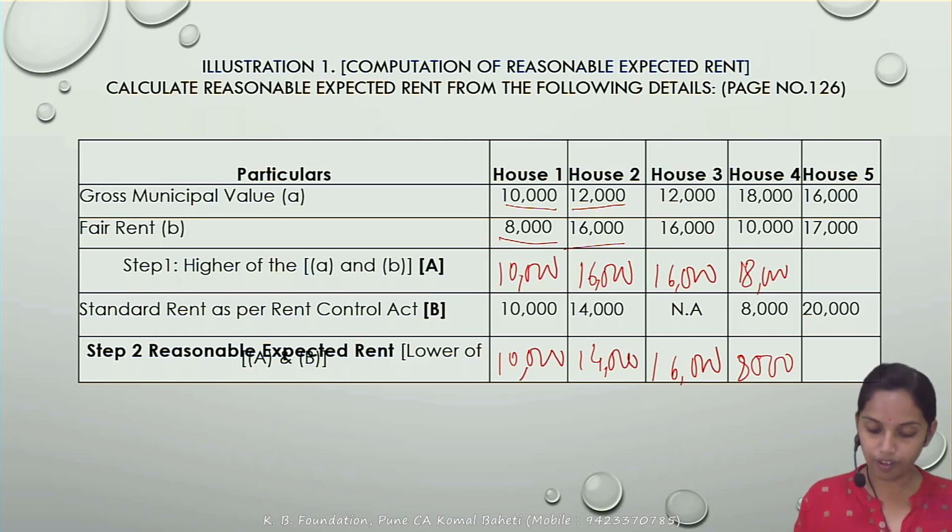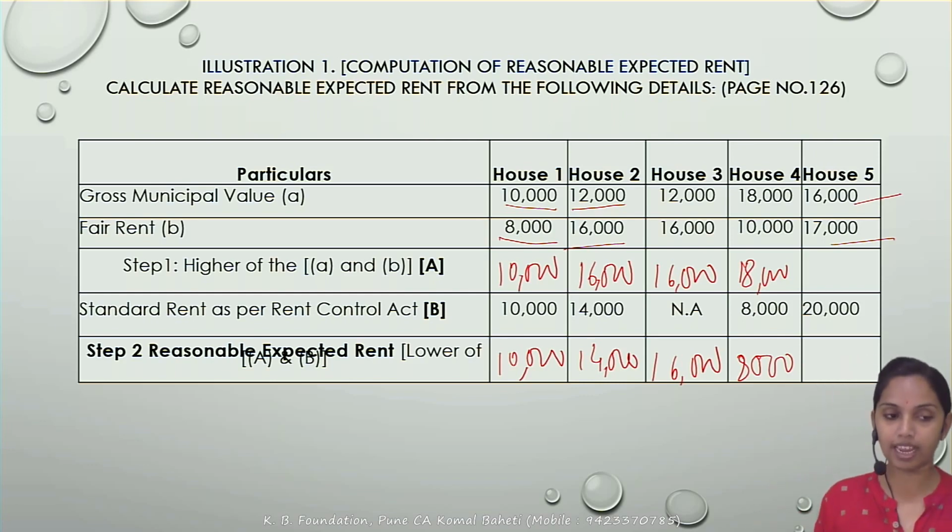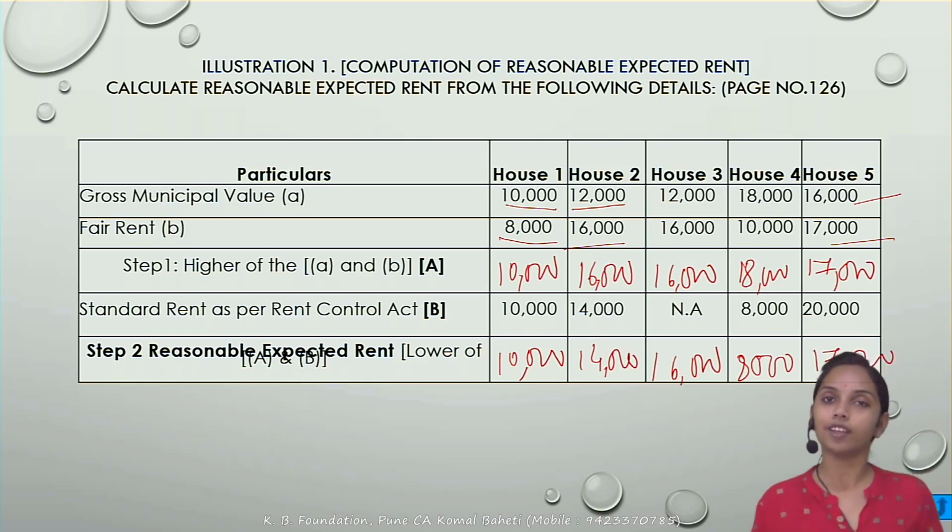Next, house 5, the gross municipal value is 16,000, correct, and the fair rent is 17,000, correct. So I will compare the higher of the 2. The step 1 answer would be the higher of the 2, that is 17,000, that is to be compared with the standard rent, whichever is lower. So the reasonable expected rent would become 17,000.